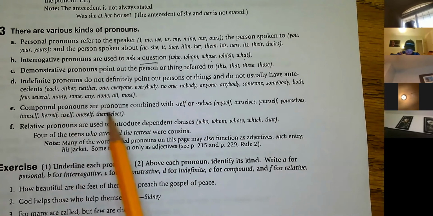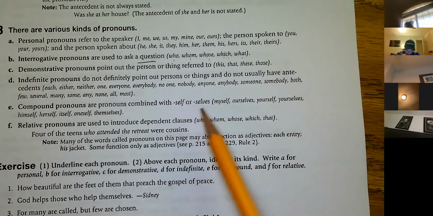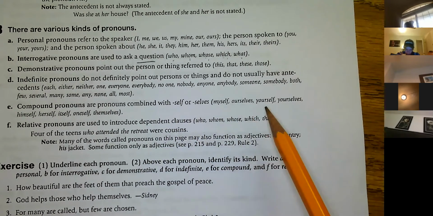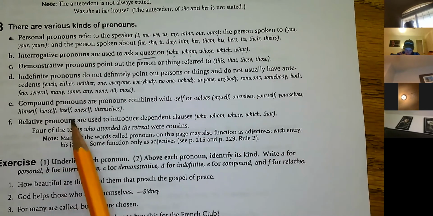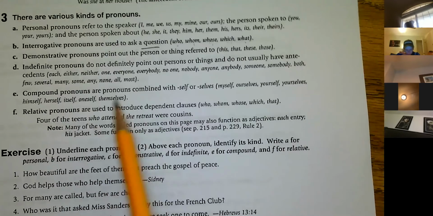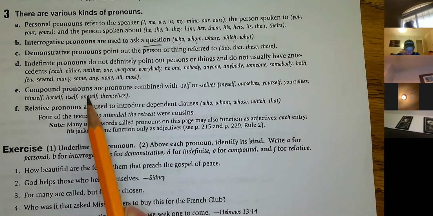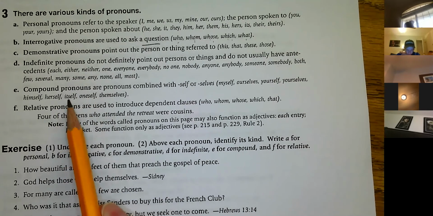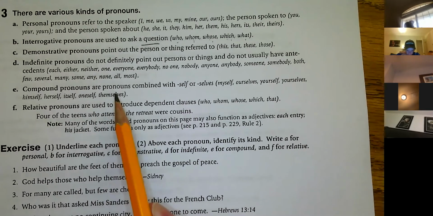Compound pronouns are pronouns combined with self or selves: myself, ourselves, yourself, yourselves, himself, herself, itself, oneself, themselves. Okay, those are compound. And it's just because you've got two words in each one: it and self, her and self, him and self, one and self, and so forth.